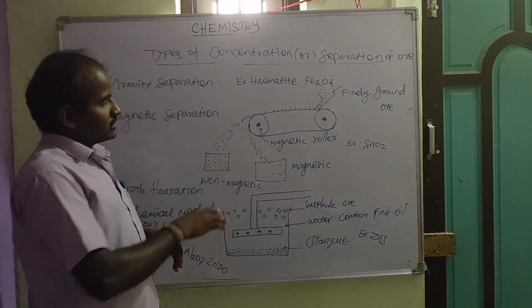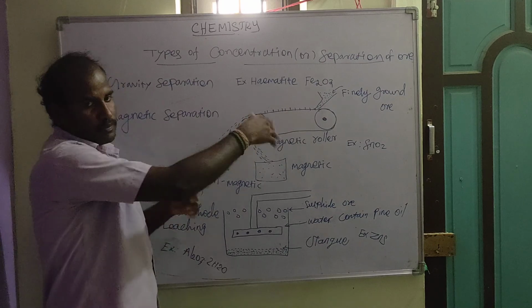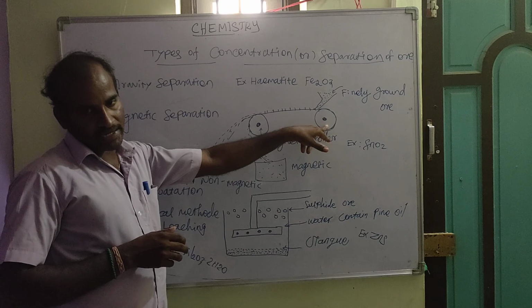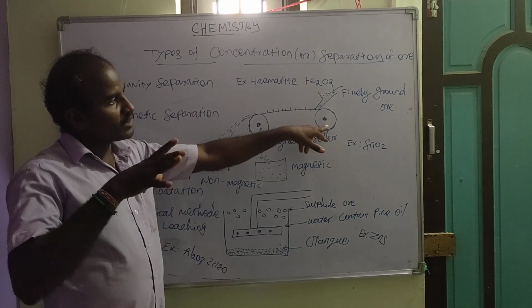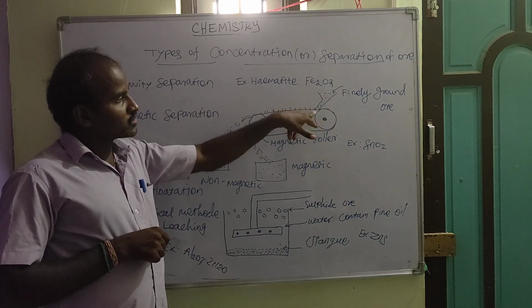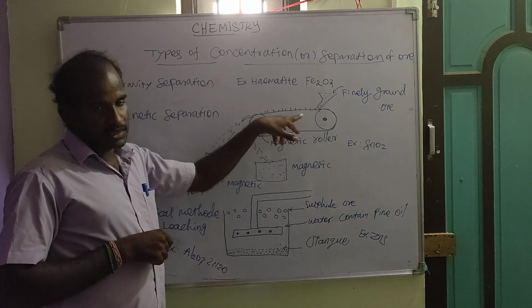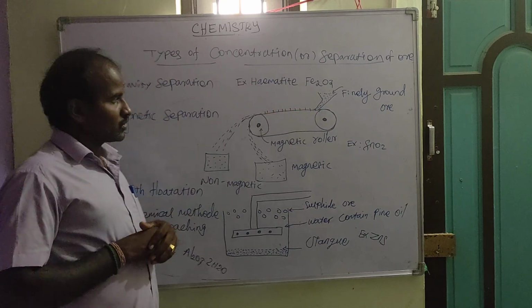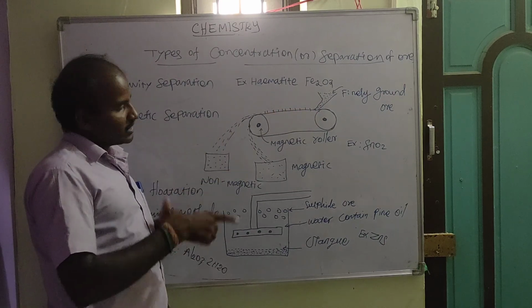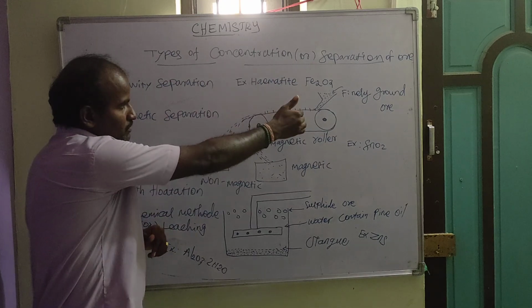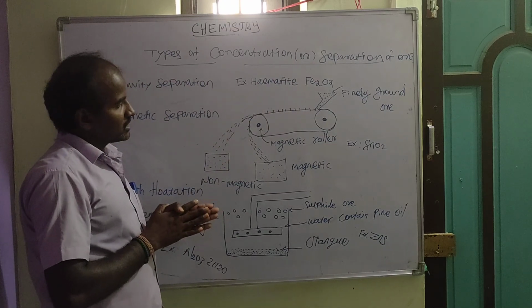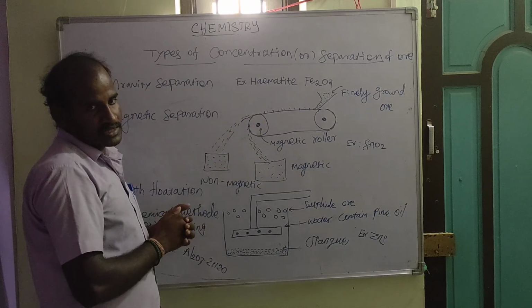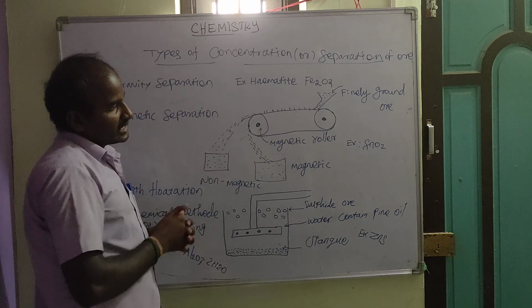Here there are two metallic wheels, of which one is magnetic and the other is non-magnetic. The finely ground ore is passed onto a rotating belt, and the two wheels are rotating. The ore with magnetic properties is attracted by this wheel. Why is it attracted by this wheel? This wheel is the magnetic roller.